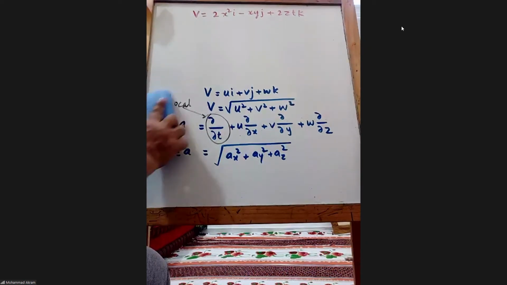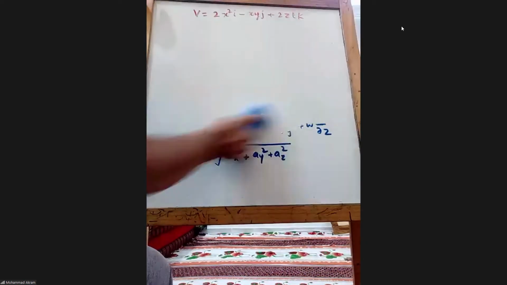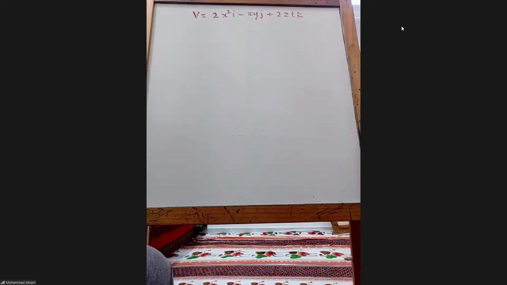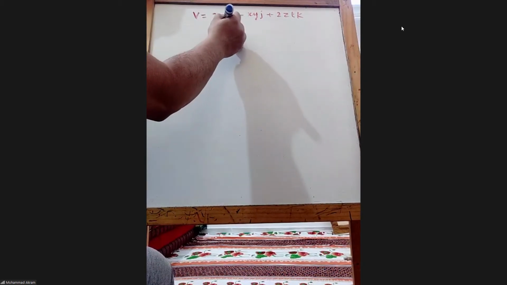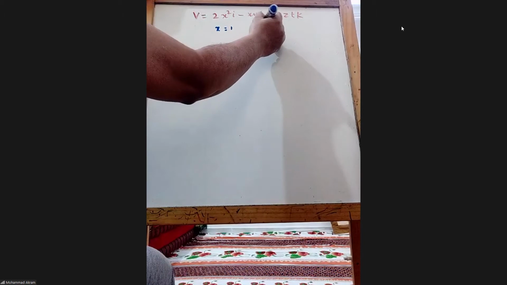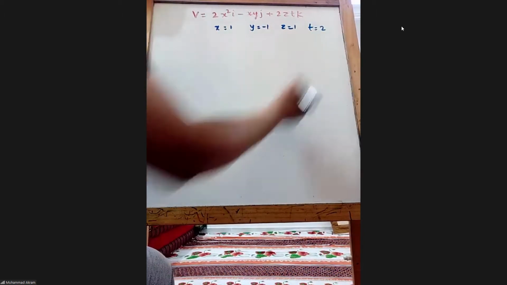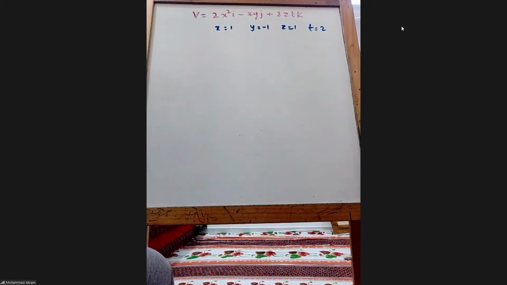In this case, x was given as 1, y is given as -1, z is given as 1, and t is given as 2, right? Yes.